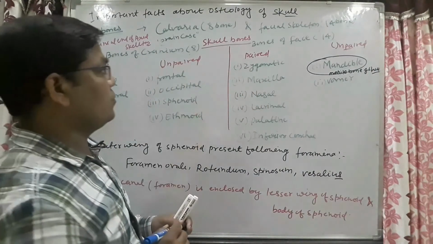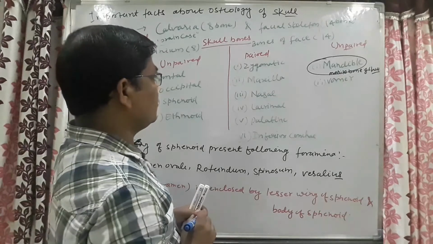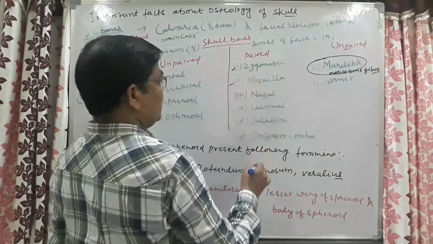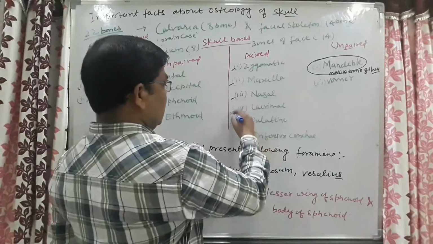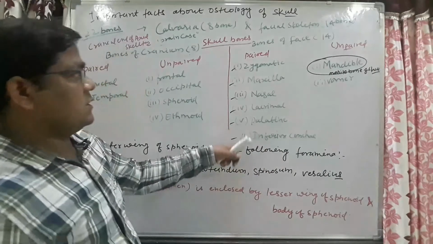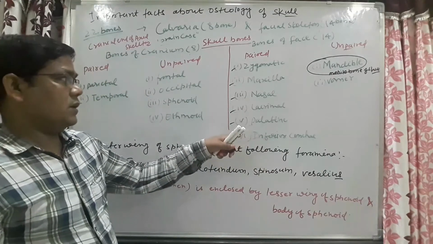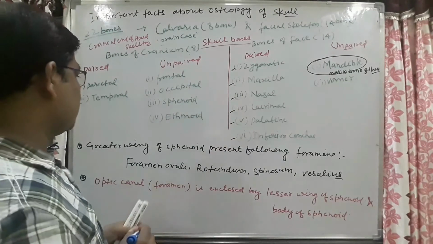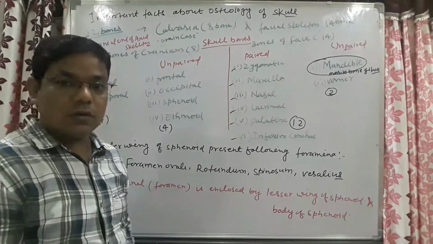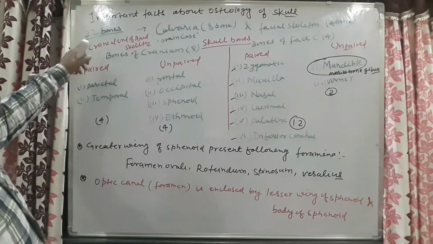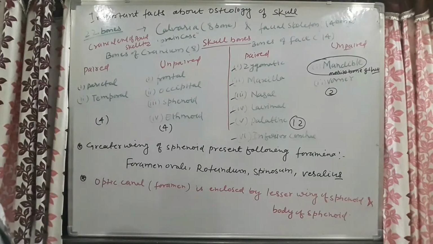And which are the paired bones? Obviously these are the zygomatic, maxillary, nasal, lacrimal, palatine bones and inferior concha. These are the paired bones, that means they are on both sides. Paired means both sides. So now come to how the skull is made up of these 22 bones.